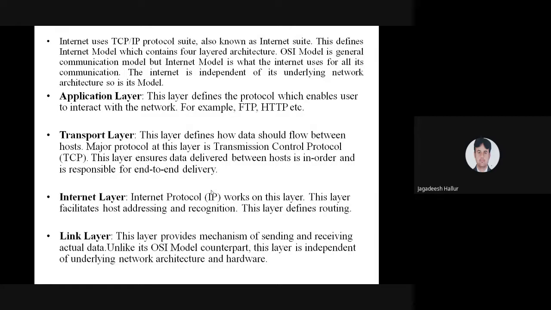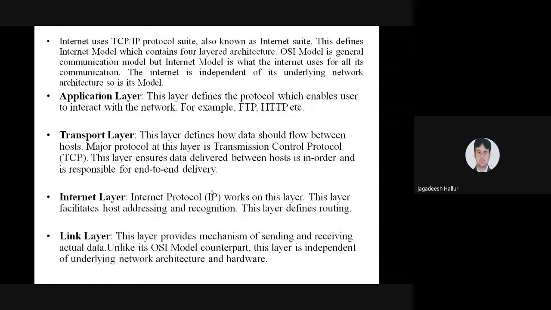So the application layer works on the data. In the transport layer, that data is converted into segments. And in the internet layer or the network layer, segments are converted into packets, packets into frames, and frames into bits. This is the working functionality of the TCP/IP protocol.